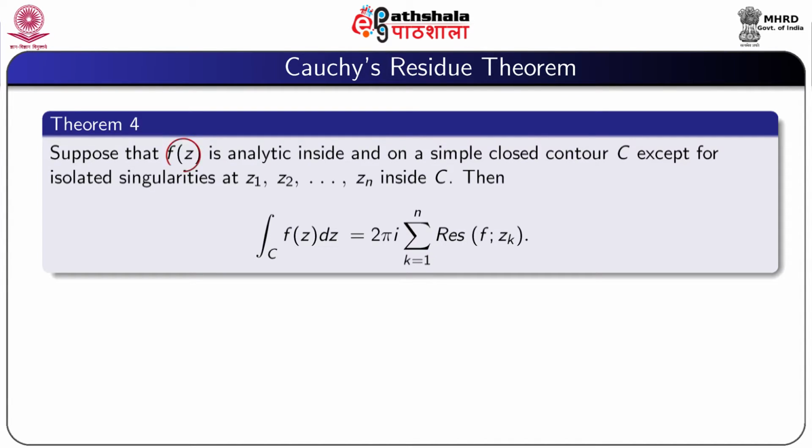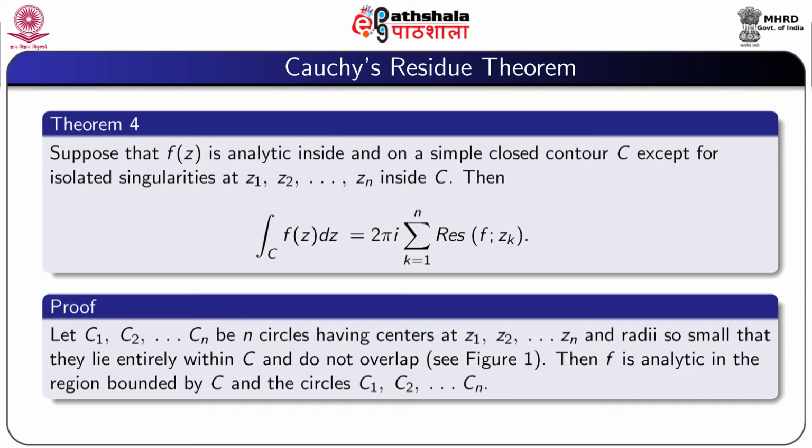Suppose that f(z) is analytic inside and on a simple closed contour C except for isolated singularities at z1, z2, ..., zn inside C. Then integral over C f(z) dz is equal to twice pi i summation k equal to 1 to n residue of f at the point zk.